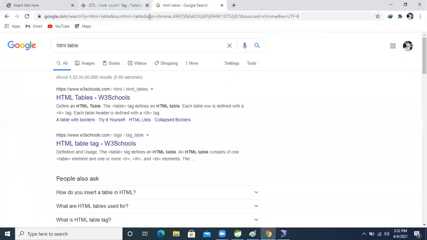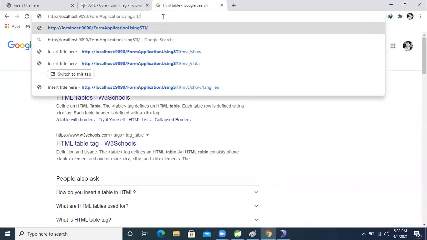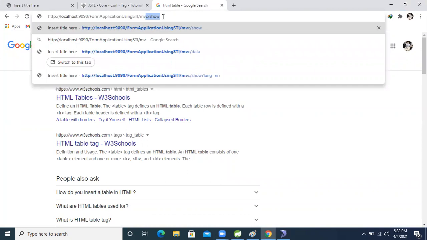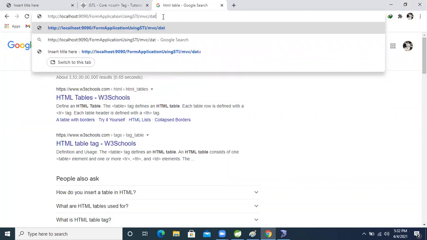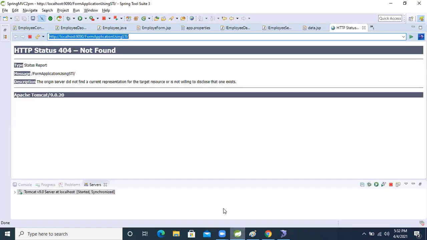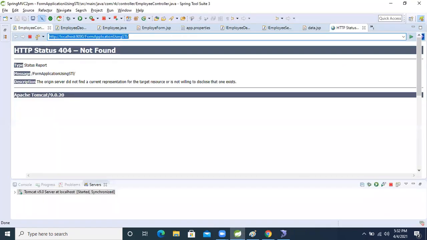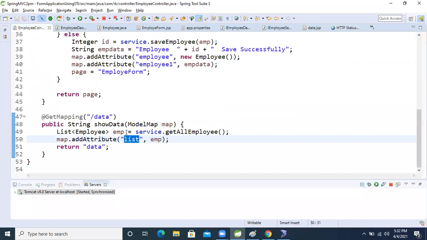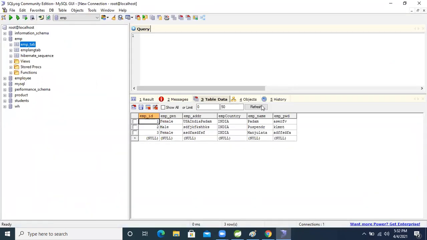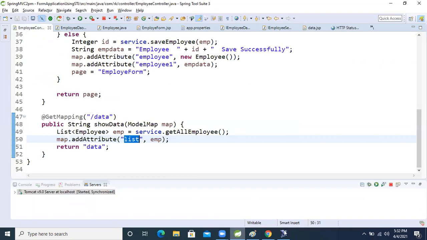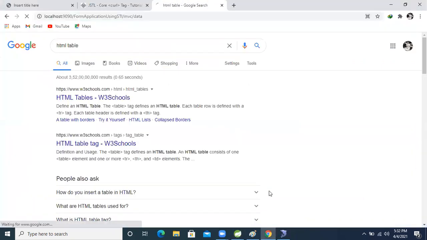Come to the browser, right? So here, MVC slash what is that? What kind of data have we taken? The URL in the controller. Controller data, right? In the database, see, the data is still there because we did the update. Okay, so make the request from the browser.